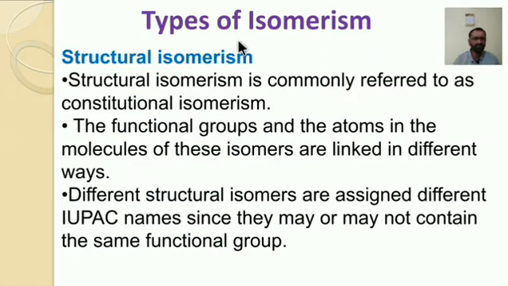There are different types of isomerism. The first one is structural isomerism, which depends on the structure of the compound. Structural isomerism is commonly referred to as constitutional isomerism. The functional groups and the atoms in the molecule of these isomers are linked in different ways, and different structural isomers are assigned different IUPAC names since they may or may not contain the same functional group.